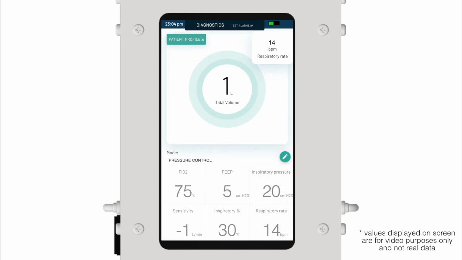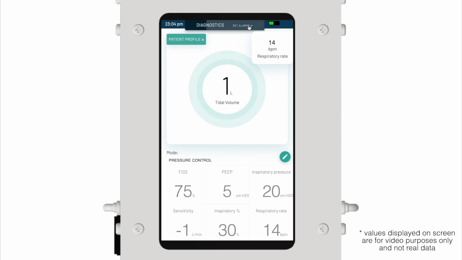and gender. We display the two values which ICU doctors tell us are the minimal standard values to be monitoring during pandemic context ventilation. These are tidal volume and respiratory rate. We omit complex observables that aren't simple to interpret for new users, like flow, pressure, and volume graphs.